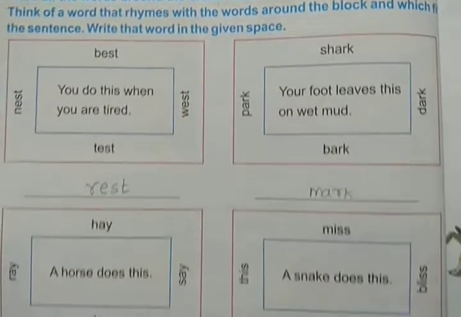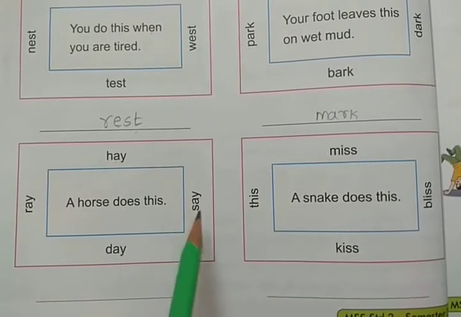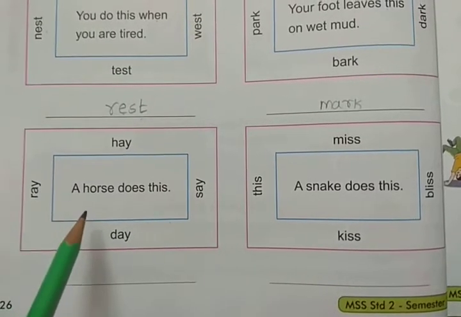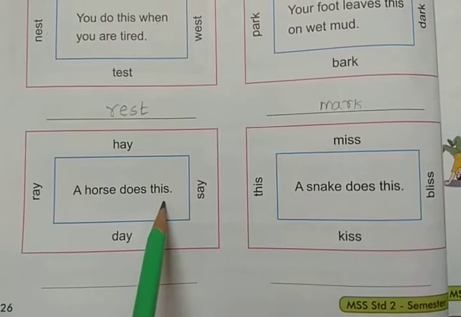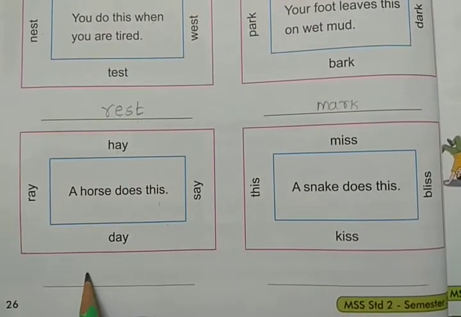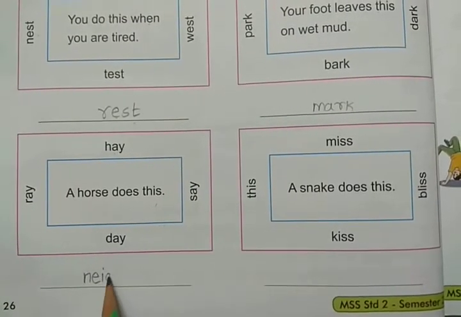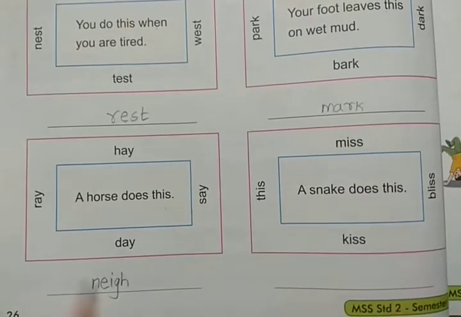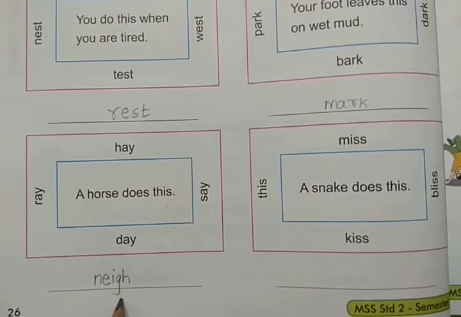Okay, next. Third one. Re, he, say, they. Rhyming words. Let us see the sentence. A horse does this. What is that? Yes, neigh. N-E-I-G-H. Okay, rhyming word of these words. See, re, he, say, they, neigh.